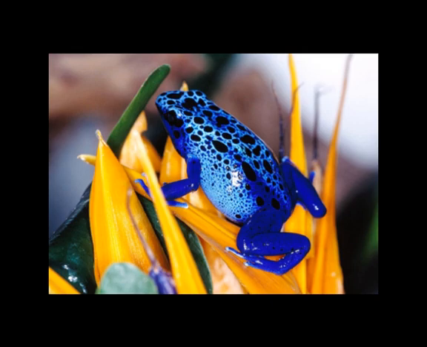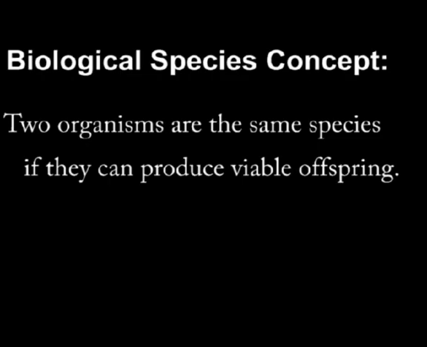It's also useful to begin by defining exactly what a species is. Now, fortunately for biology, there's really not a lot of ambiguity, since most biologists use what's called the biological species concept. That is, two organisms are considered to be the same species if they can produce viable offspring. That is, if they can interbreed and produce offspring, then, well, they're the same species. If they cannot, then they are not.